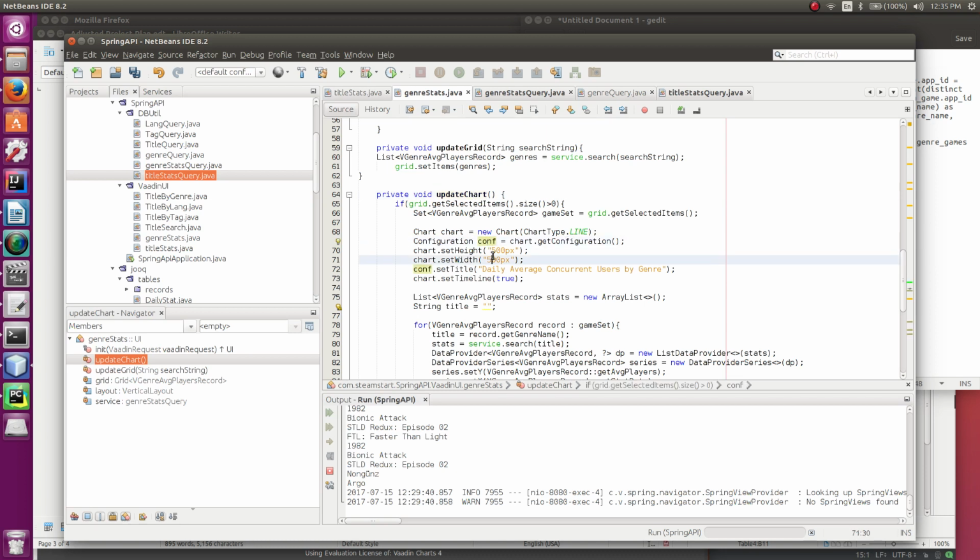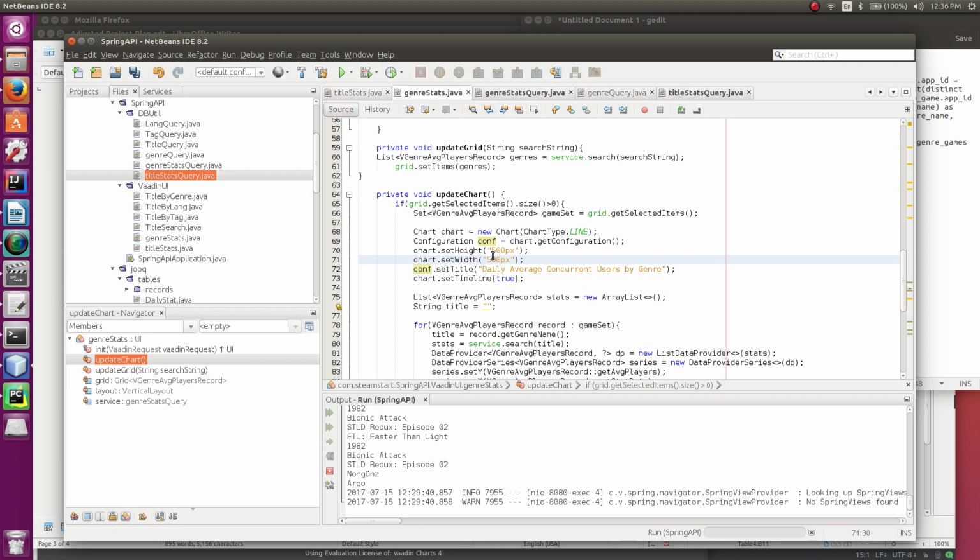Anyway, these are the chart settings. This is another frustration of mine from this sprint, that there's not a clear way to remove data from a chart. Well, there is a clear way, and that clear way is to iterate through every item in a series. Data on a chart in Vaadin is made up of series, so each line you saw was a series of data. And the only way I could find to remove data is to iterate through each series and remove every item, which is terrible.